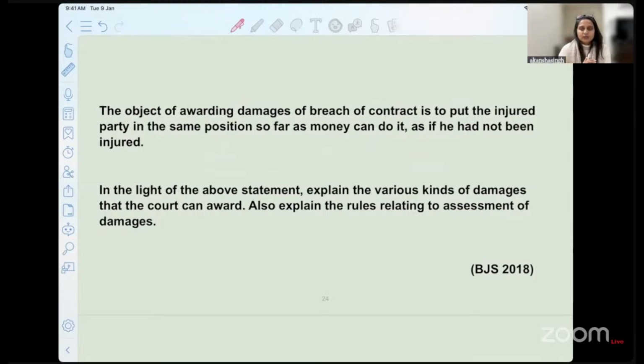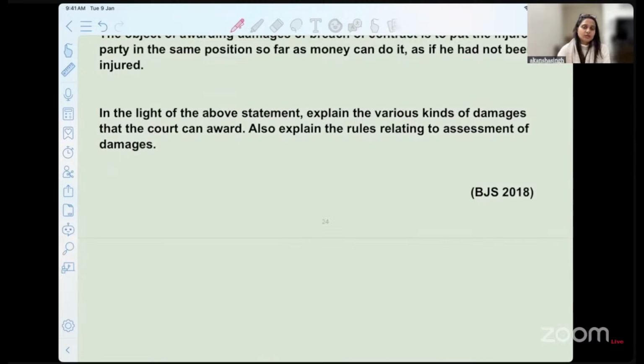The idea of discussing these questions at the end is that while teaching, I was continuously telling you what questions I have seen related to each topic, but at the end we do this exercise so that you recall and understand that whatever I have studied today has been asked in different judiciary examinations.